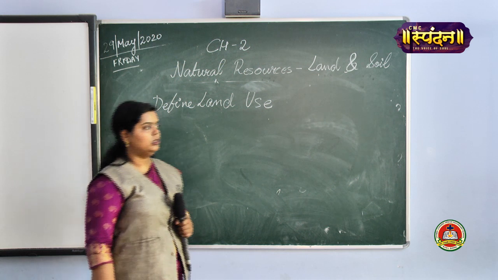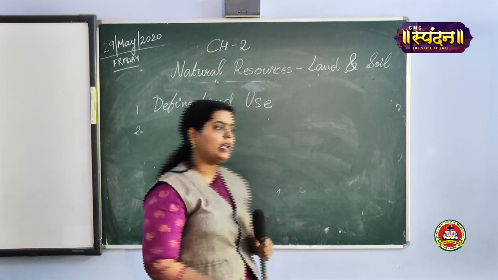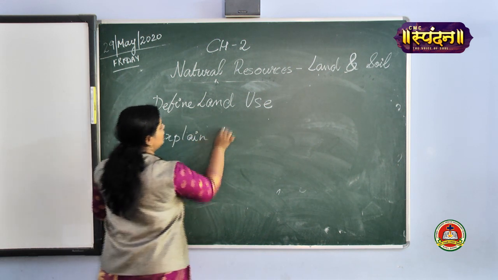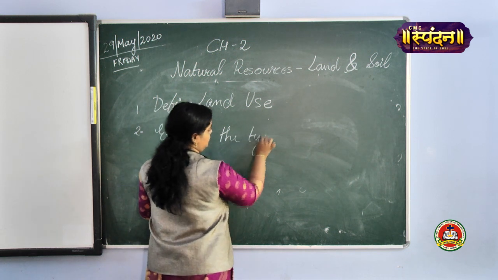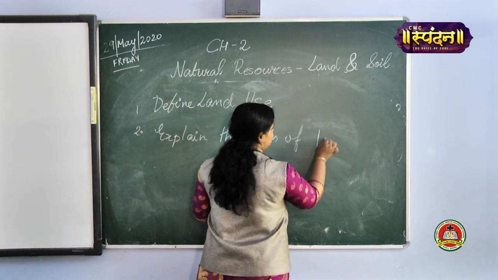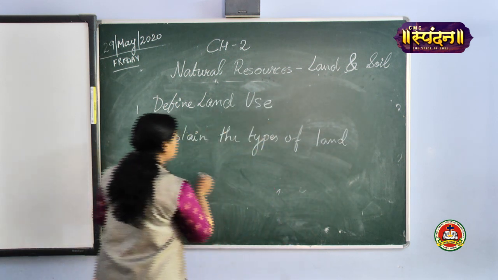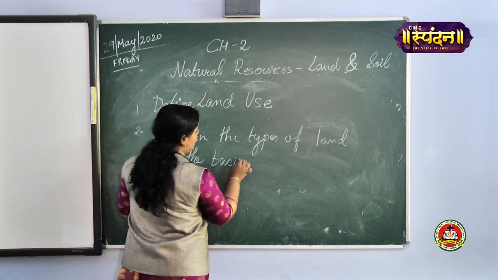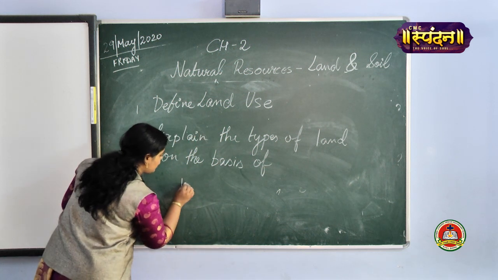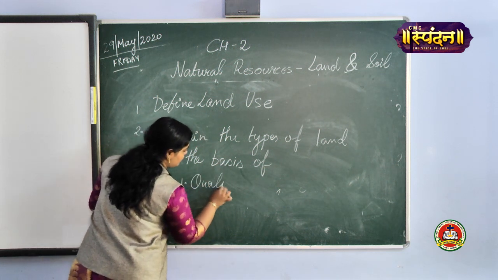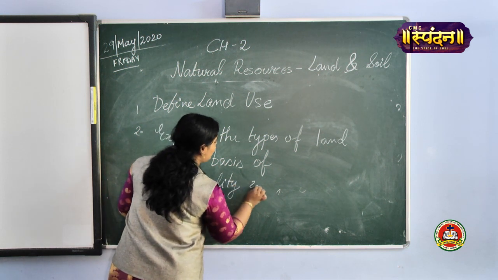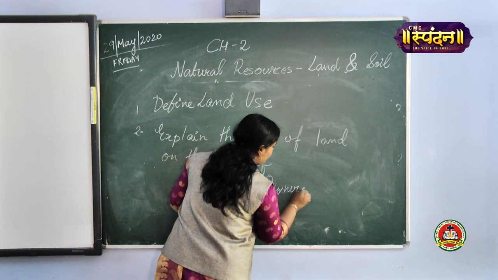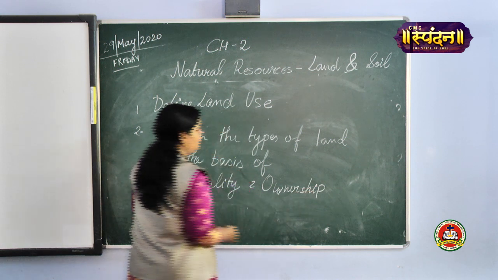Second question: explain the types of land on the basis of, first one, quality, and second one, ownership. Is it clear?